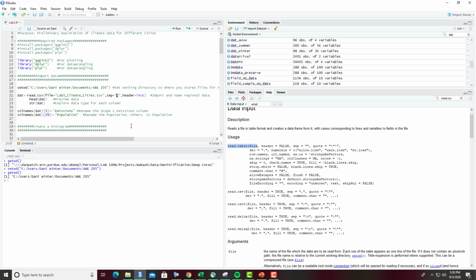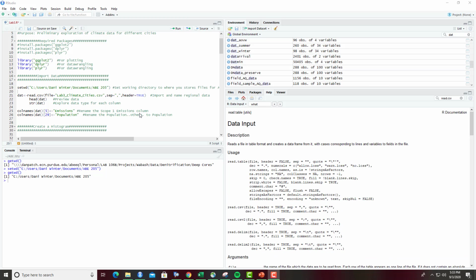Another thing that's important is this header equals true. What this does is it tells R that in this CSV, the first row are the headers of each column. If you have the argument of header as equaling false, then this first row in your data set will be treated as another observation.